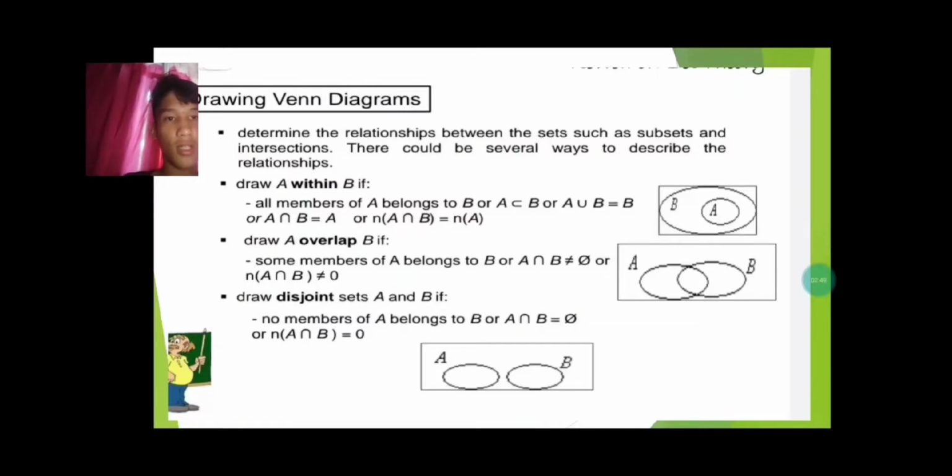Draw disjoint sets A and B if no members of A belong to B, or A intersect B equals the empty set, or n(A intersect B) equals 0.